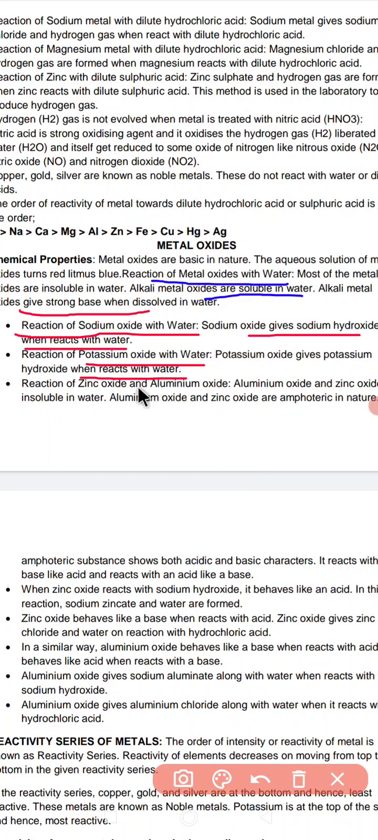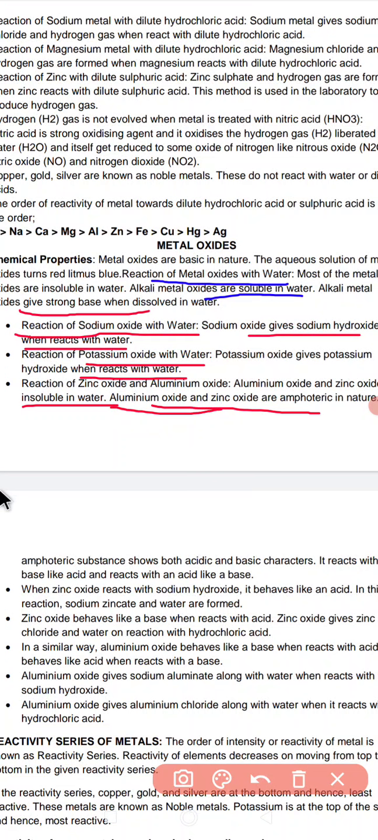Aluminium oxide and zinc oxide are insoluble in water. And you should also remember that aluminium oxide is amphoteric in nature. What is the meaning of amphoteric? It means that it shows both acidic as well as basic behavior. Among the metal oxides, sodium oxide and potassium oxide are strongly basic. Magnesium oxide is also basic, but weakly. But remember, aluminium oxide and zinc oxide are both amphoteric in nature.